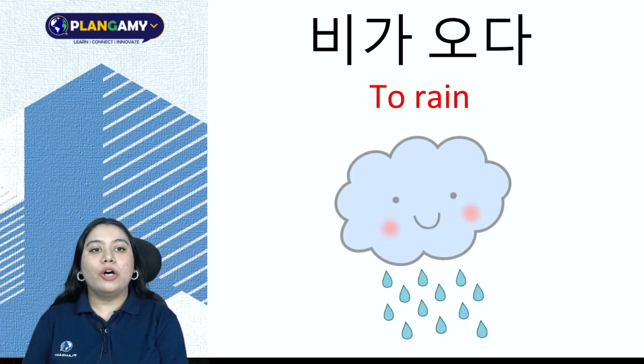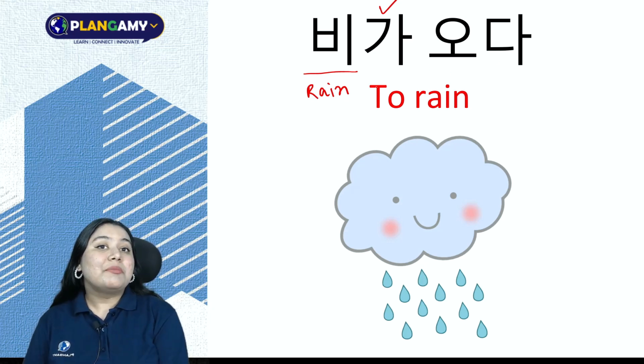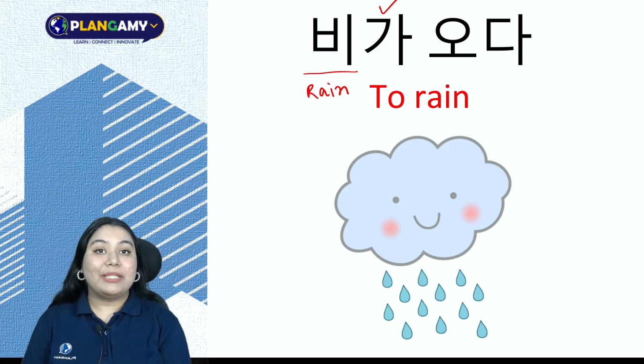Then we go on to 비가 오다, to rain. So 비 is basically rain. To that I am adding 가, which is my subject marker, and 오다 is to come. So literally it means the rain comes. 오다 changes to 와요. 비가 와요. It rains.